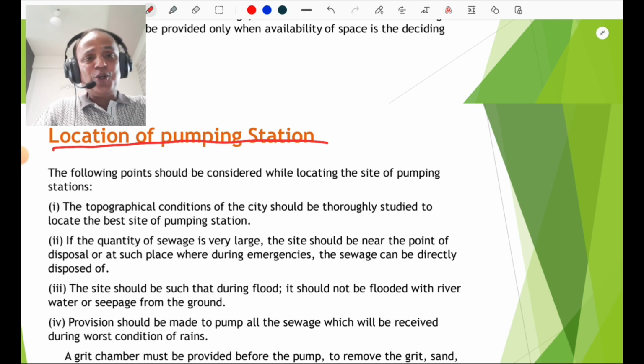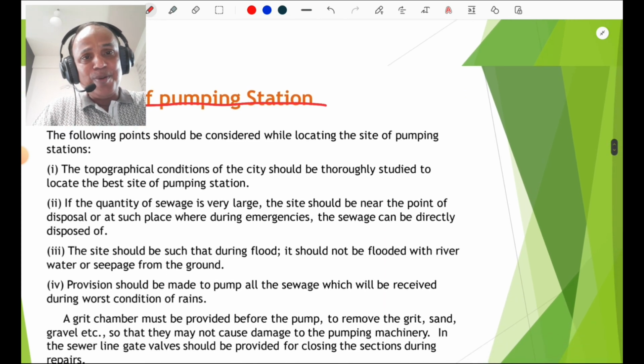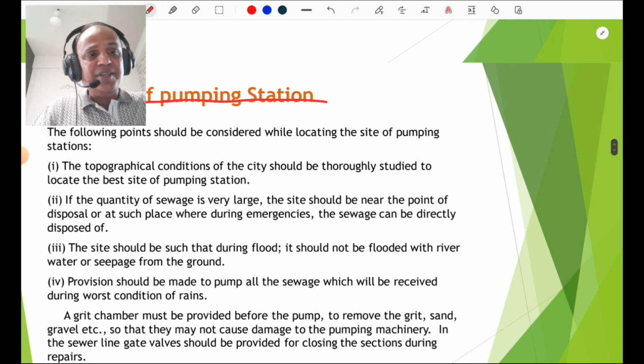The site should be such that it should not be flooded during flood. This is also important. Then provision should be made to pump the sewage which will be received during the worst condition of rain or flooding. A grit chamber must be provided before the pump. Why? To remove the grit, sand and gravel etc., so that they may not damage the pumping machinery.